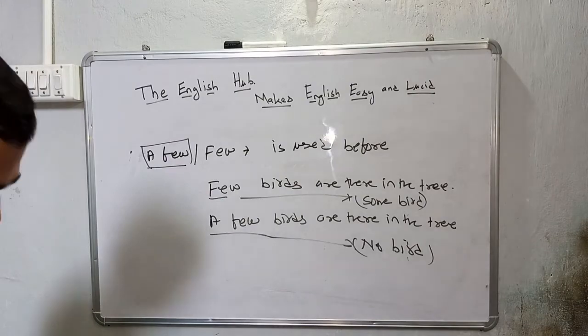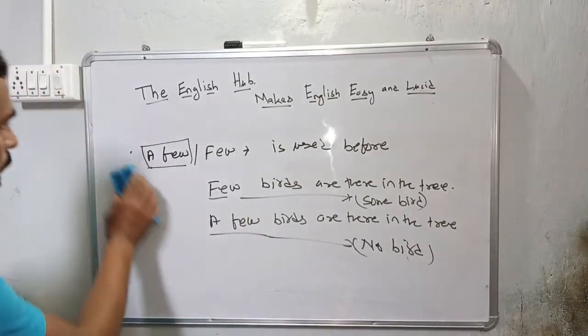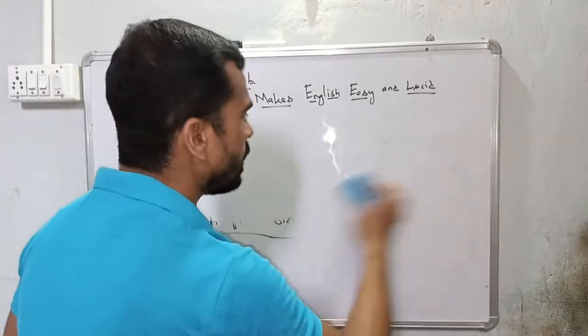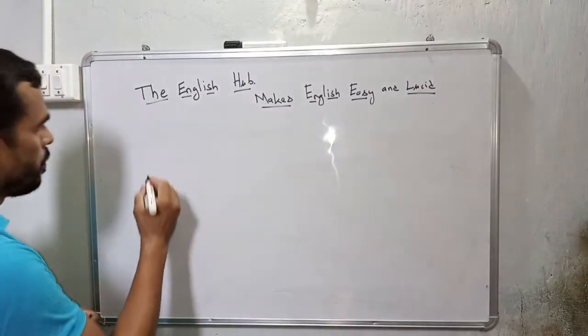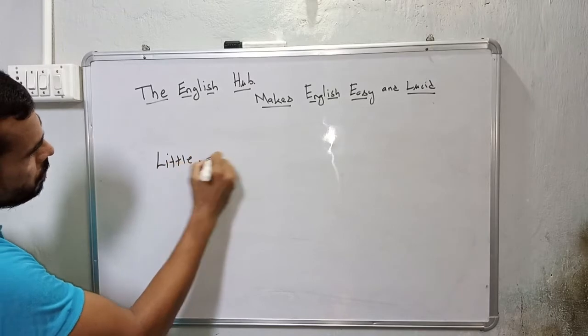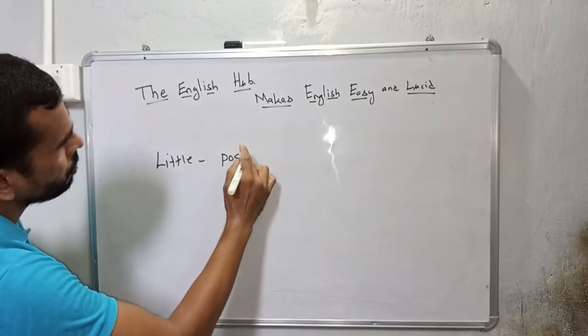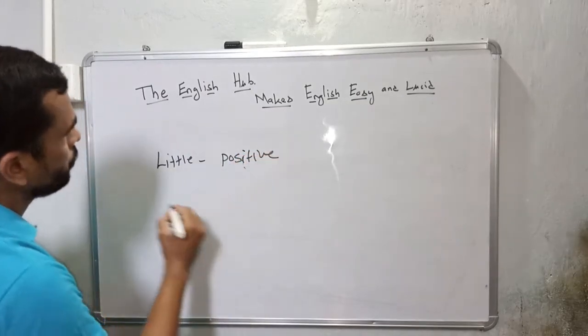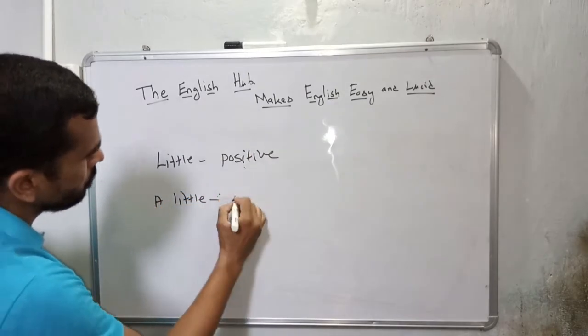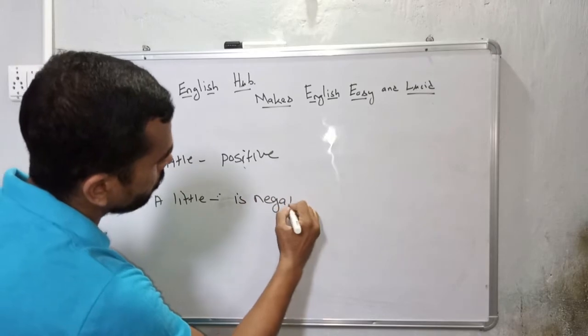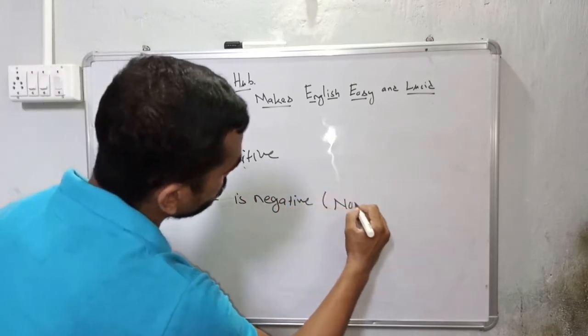In the same way, little and a little, as I have told you, are used before uncountable nouns. Little is positive, a little is negative, means none.